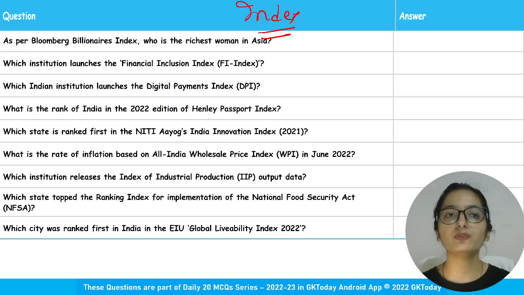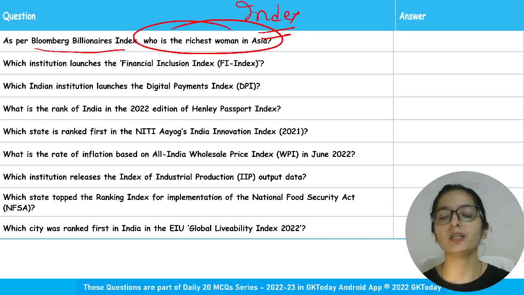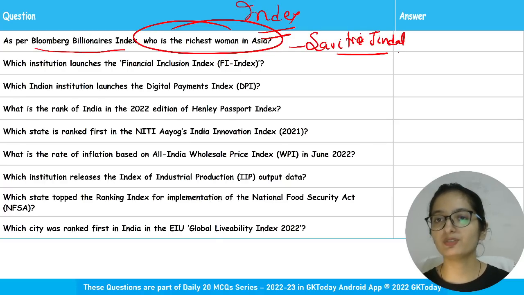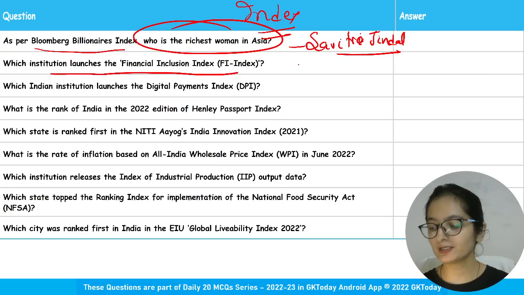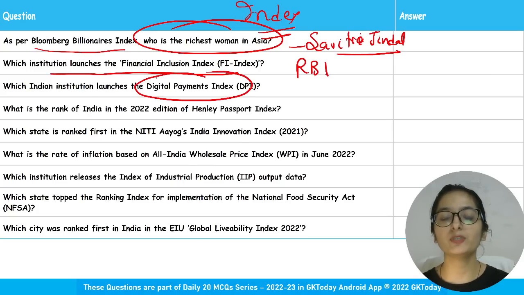Now I'm moving to the first question. As per Bloomberg Billionaires Index, who is the richest woman in Asia? I'm writing it here so that you can have a look. Savitri Jindal. Which institution launched Financial Inclusion Index? RBI. Digital Payment Index, which institution launched? RBI.